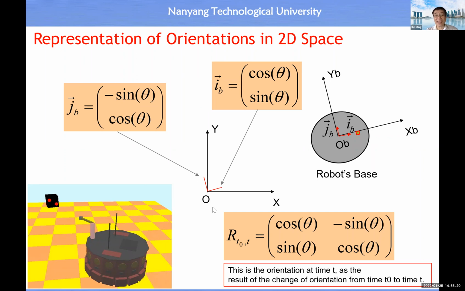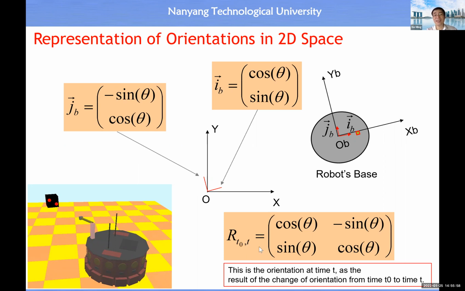Once we have this angle theta, the unit vector of the local x axis becomes cosine theta, sine theta, and the unit vector for the y axis becomes negative sine theta, cosine theta. If we put these two unit vectors together to form a matrix, this is a rotation matrix. The rotation matrix basically represents the orientation of the local coordinate system with respect to the global coordinate system.